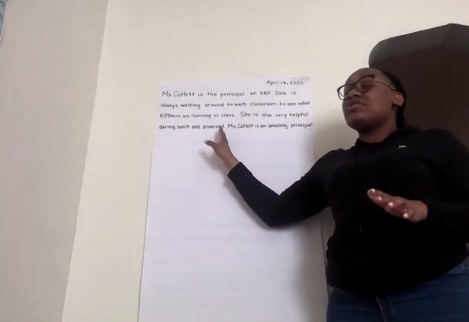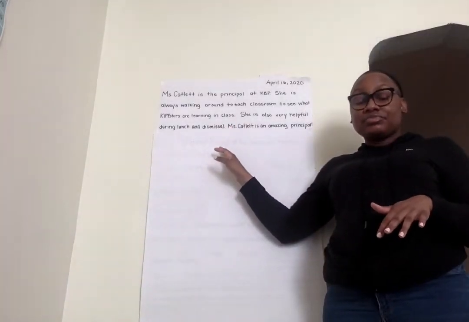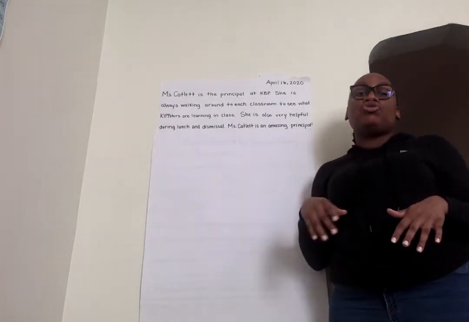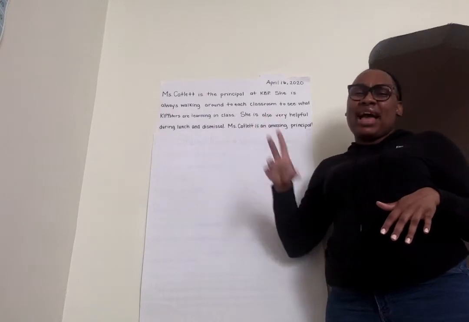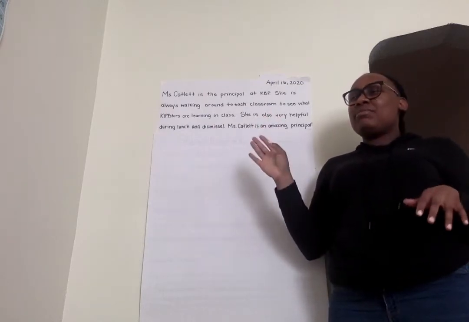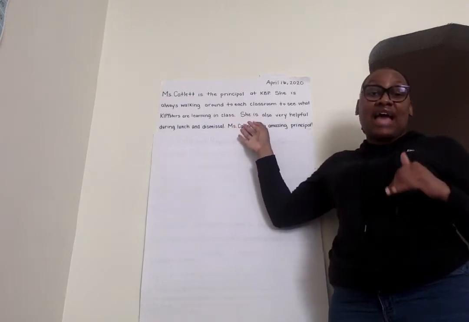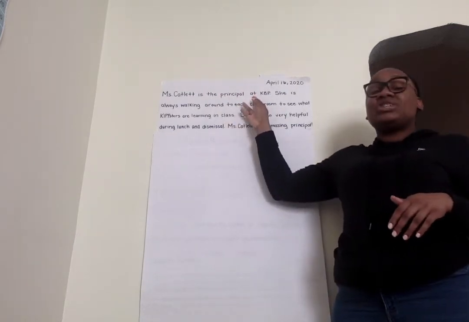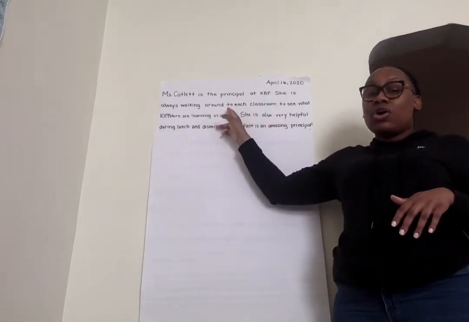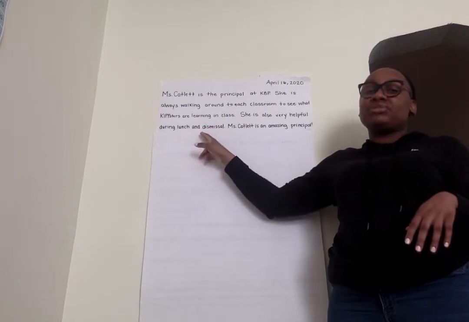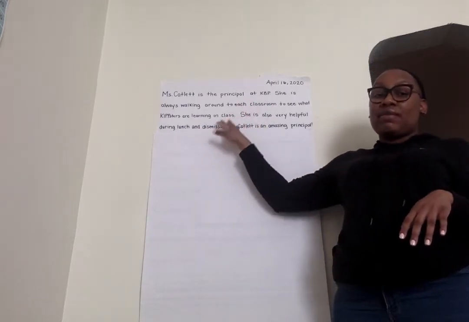So, first, I found the person I was going to write about, and then I brainstormed some facts that I knew about them, things that I knew were true. I didn't write about how I felt about Miss Catlett. I didn't write about the things that I thought she did. I wrote about things that I knew she did and things that I knew were true. Like, it's true that she is our principal. It's true that she walks around to each classroom. It is true that she helps during lunch and dismissal. Those are facts that I was able to write about Miss Catlett.